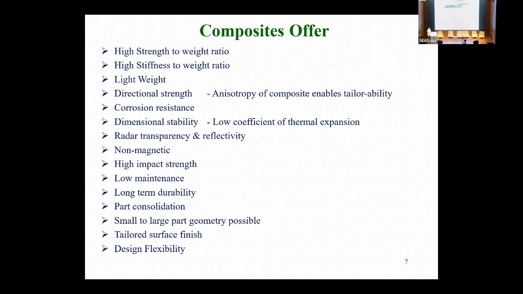So what composites offer us, why we have to go for them, and what kind of advantages we can take in our structures. You can see here, there is high specific strength, with respect to density especially. Strength alone will not matter here, because we also need lightness, so that the mass can be reduced. So in that scenario, we need high specific strength and high specific modulus. Both are required for our space purposes. And the tailorability, because this will allow tailoring of the material, so that we can get the desired property for specific purposes.